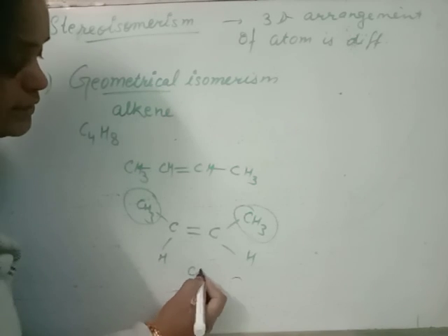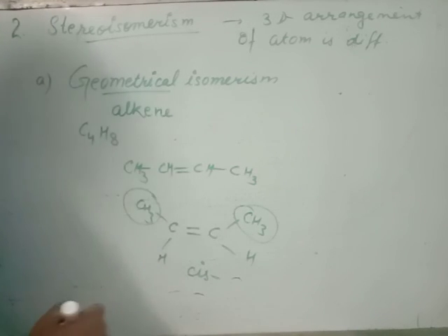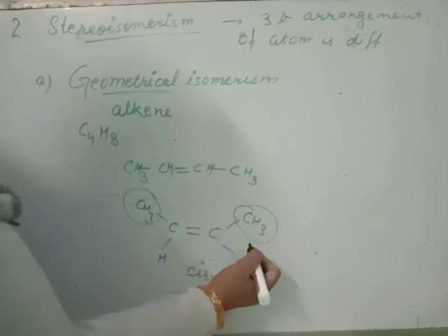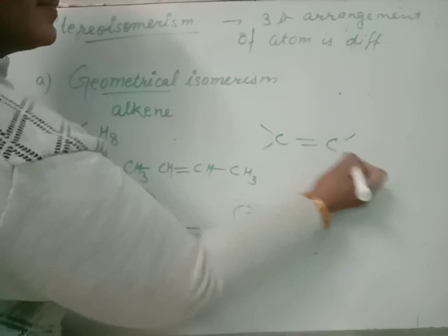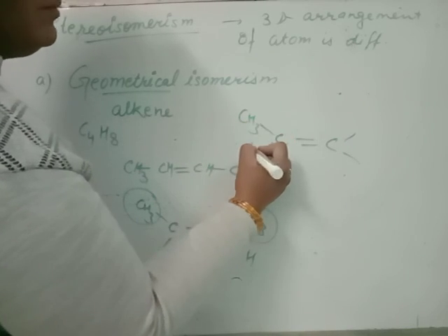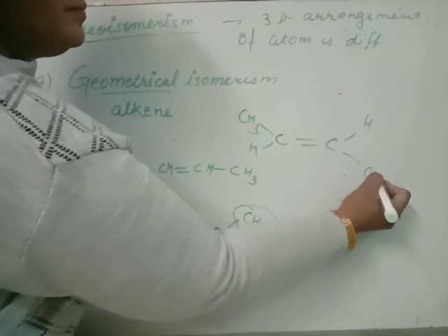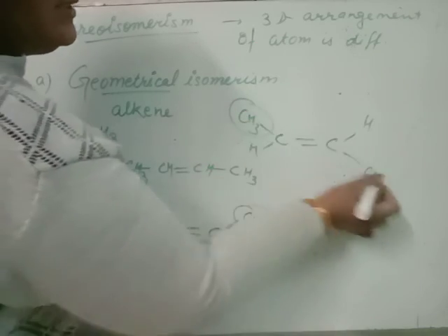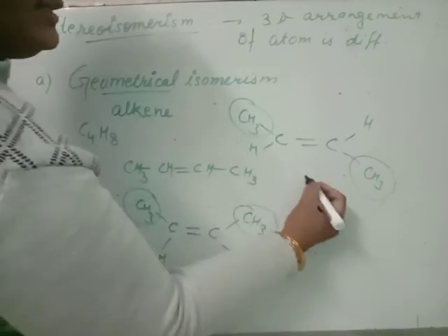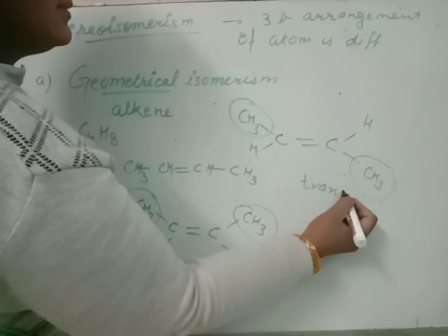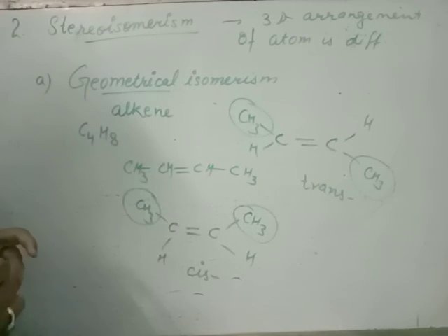This is known as the cis isomer. If the same structure is represented like this, same groups are on different sides. Similar groups are at maximum distance. It is known as the trans isomer.